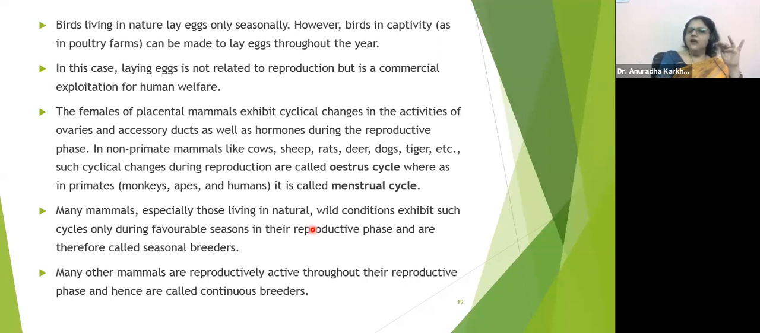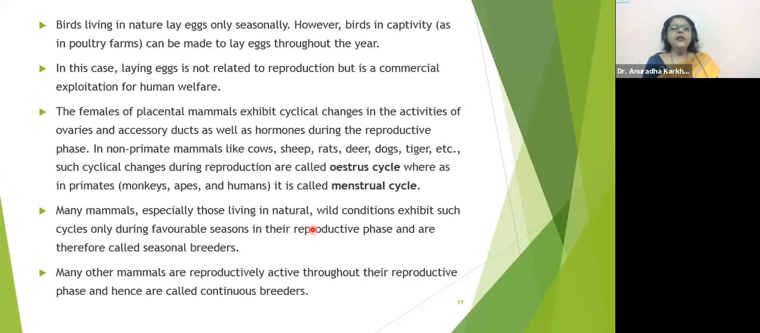So what happens in cow, sheep, and all these non-primate females is that even they are going to have the shedding of their endometrium. Just like in the menstrual cycle, there is shedding of the endometrium in the same way in these non-primate females as well. But there is a big difference. In primate females, that particular shedding is going to be thrown out of the body.